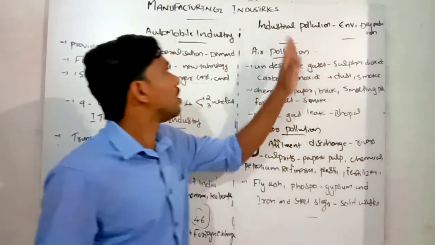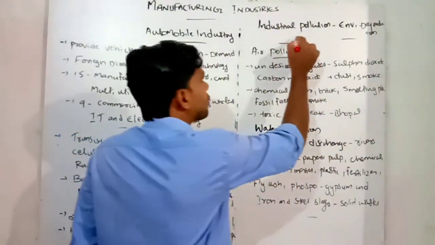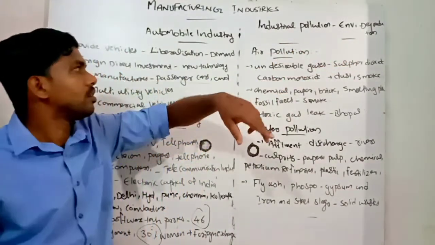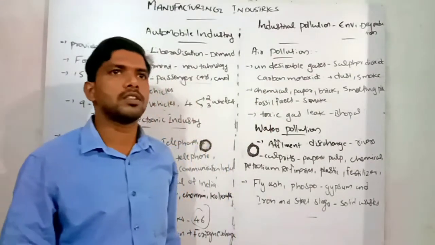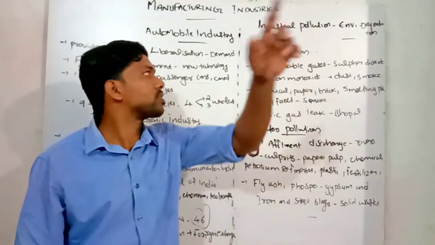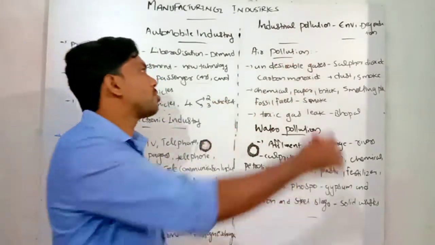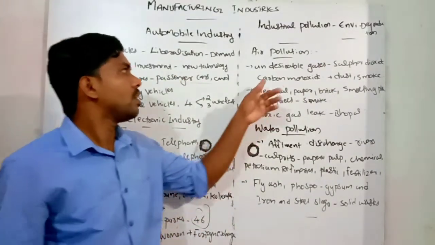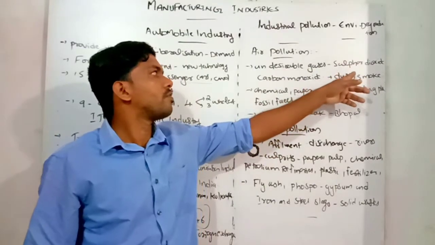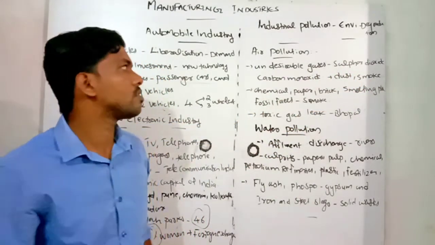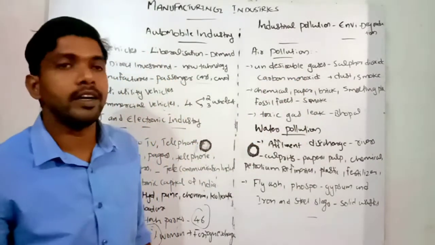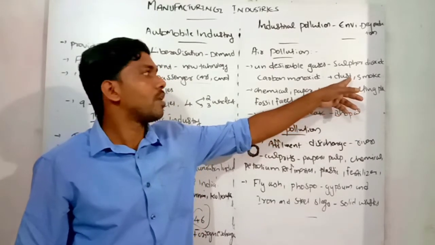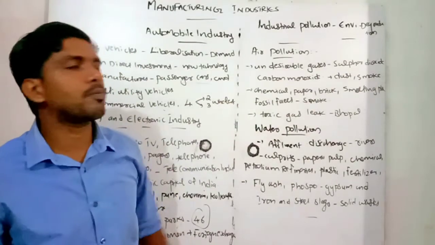Then next is industrial pollution. Next we will discuss industrial pollution and environmental degradation. Due to the wide scale expansion of industries, there is a lot of damage to our environment, especially air pollution. Air pollution happens because of industrial expansion and its manufacturing units. Undesirable gases, commonly sulfur dioxide and carbon monoxide, are heavily emitted from these industries and damage our environment and ecosystem, and dust and smoke from these industries and manufacturing units also cause air pollution in India.